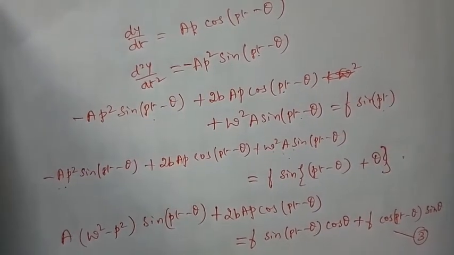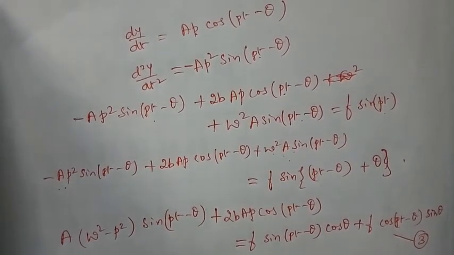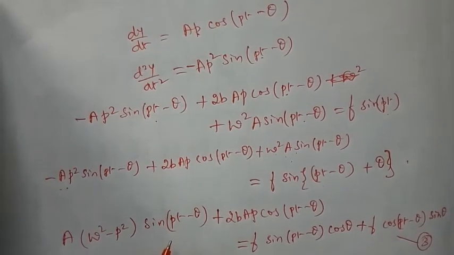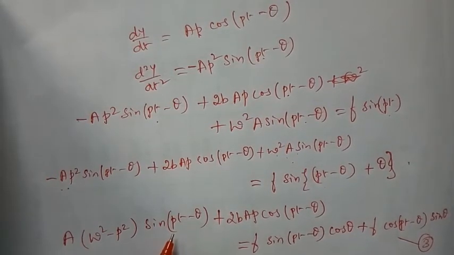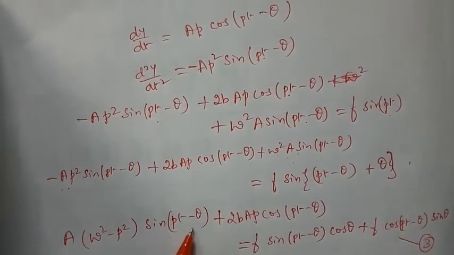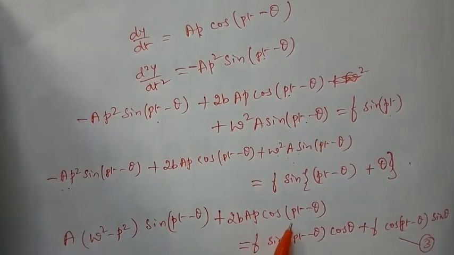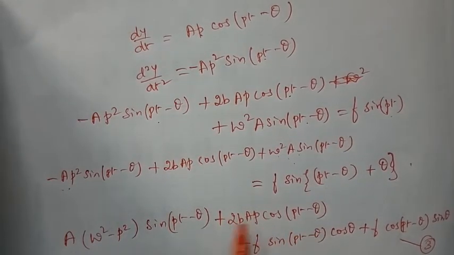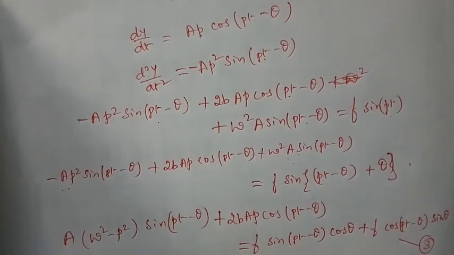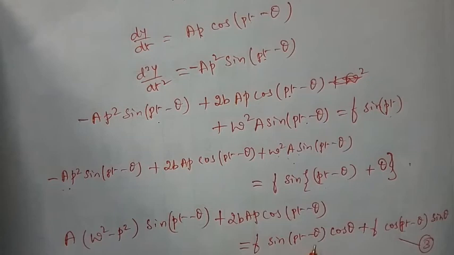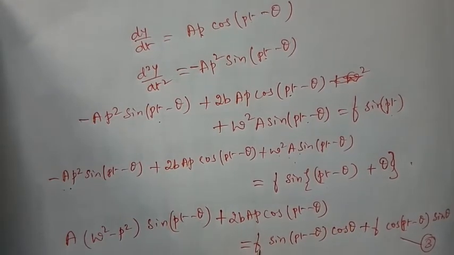Now carefully see this expression. The left hand side is a sum of sin(pt minus theta) and cos(pt minus theta), each with a coefficient. The right hand side is also, if you see carefully, sin(pt minus theta) with coefficient f cos theta, plus cos(pt minus theta) with coefficient f sin theta.